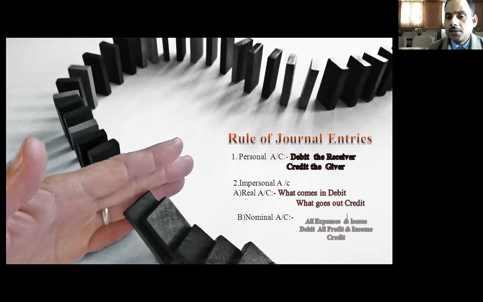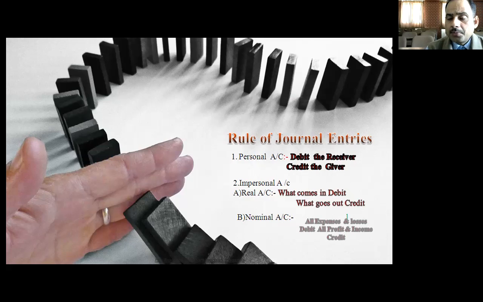First is the personal account and second is the impersonal account. The question is, what is the meaning of personal account? In my last video, I explained the personal account in detail, and you can go through that. In this video, I will explain it only as an overview.